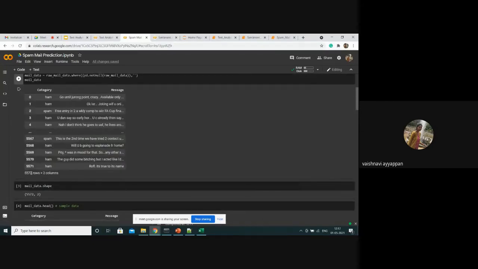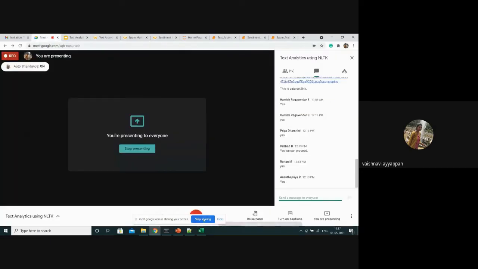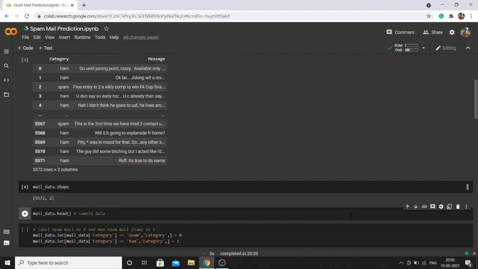Okay, so the same 5572 rows and 2 columns. You can also use mail_data.shape. With the help of shape also, you can get to know the values of the rows and columns. Here we see the shape of the data frame: 5572 rows and 2 columns.